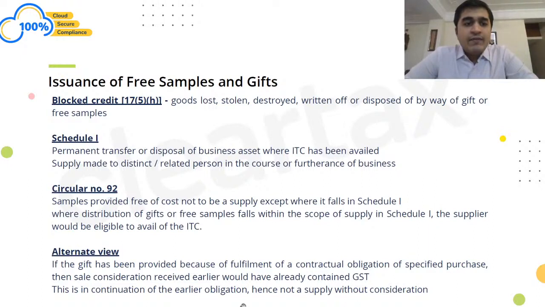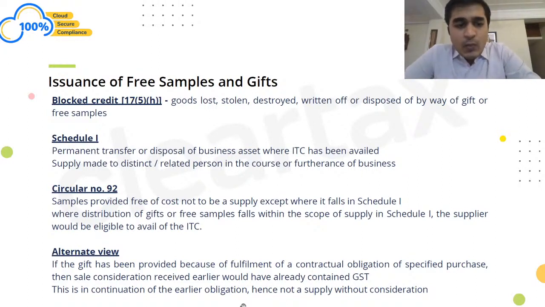Also, we are very clear that if I have already reversed the ITC under 17(5)(h), it is not a Schedule 1 supply, right? So in other words, I do have an option either to reverse the ITC or take the ITC and show it as a supply. That is what my humble opinion is here. Now a viewpoint may come here as to what is the best case scenario. What should I do in that case? If there are two options available, which is the best option that I should avail here, right? Then I would like to recommend something here.